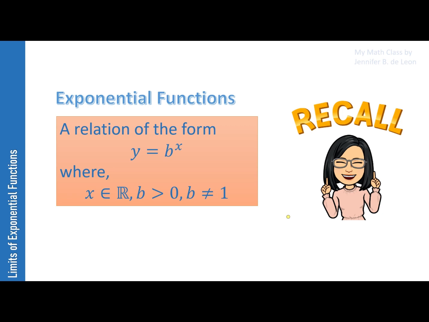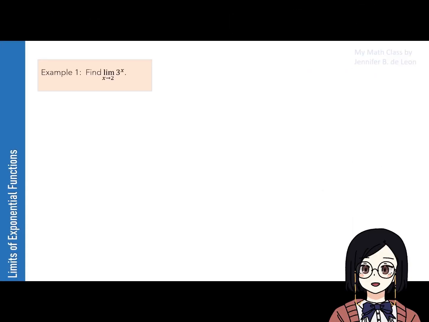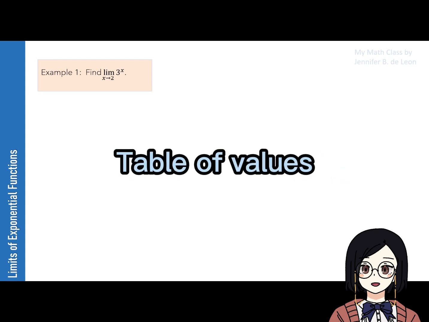Consider example number 1. Find the limit of 3 raised to x as x approaches 2. Let's have first a table of values and then verify our answer using the limit laws and the graph of the function later. Remember that you can use your preferred values for x as long as you use values which are getting closer to the given value of a.